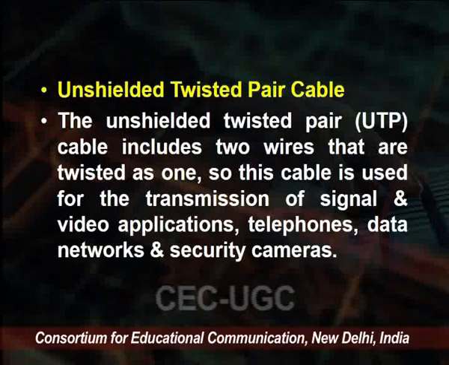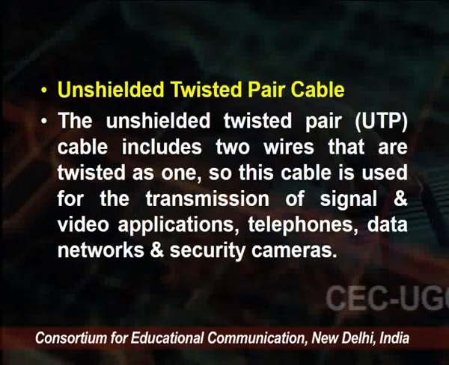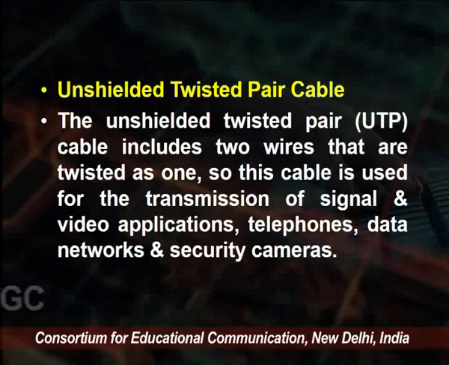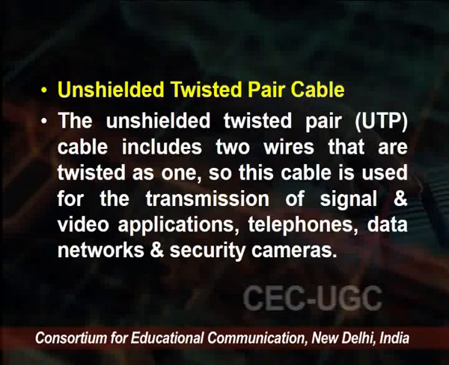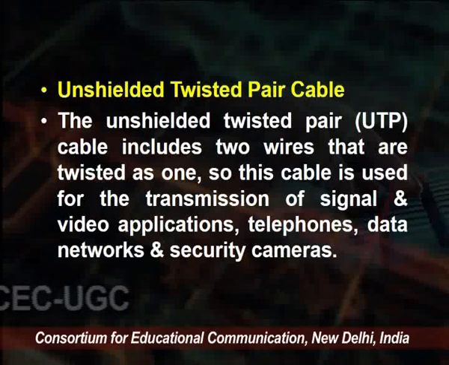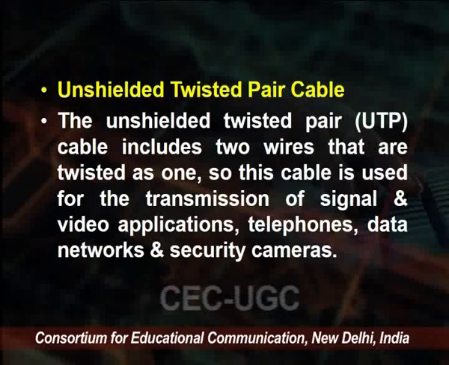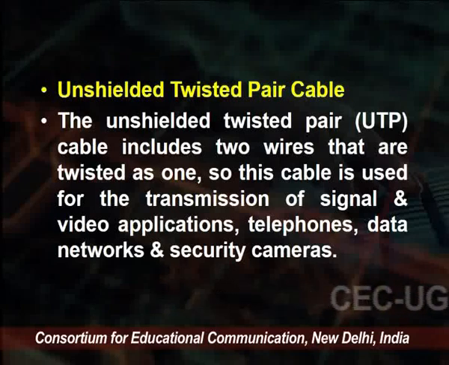Another type of cable is the unshielded twisted pair cable, or UTP cable, which includes two wires twisted around one another. This cable is used for the transmission of signals and for video applications, telephones, data networks and security cameras. Compared to optical fibers or coaxial cables, UTP cables are more affordable. These cables are also used for outdoor purposes.